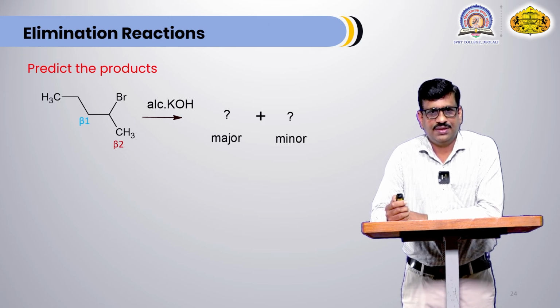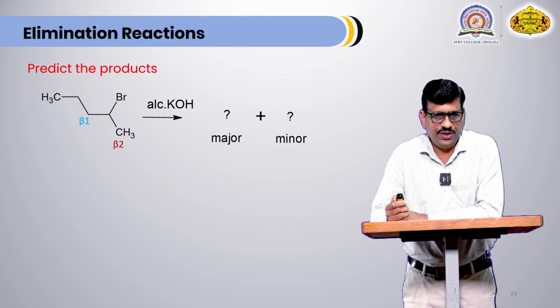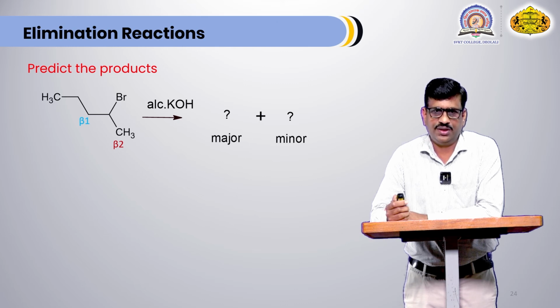In this case, there are two types of beta hydrogen atom. That's why two products are possible. Out of these two products, one product is major product and one product is minor product. We have to write down major product as well as minor product in this case.